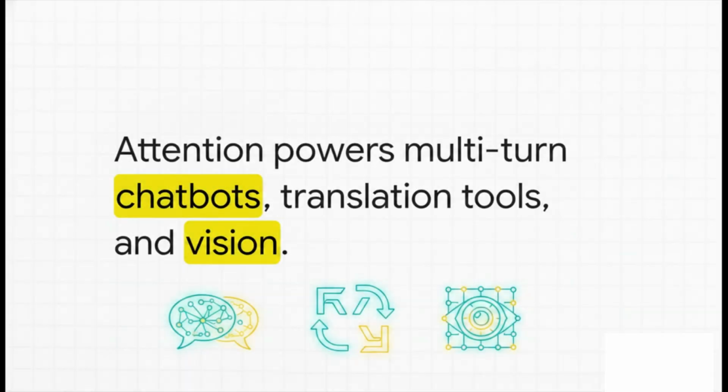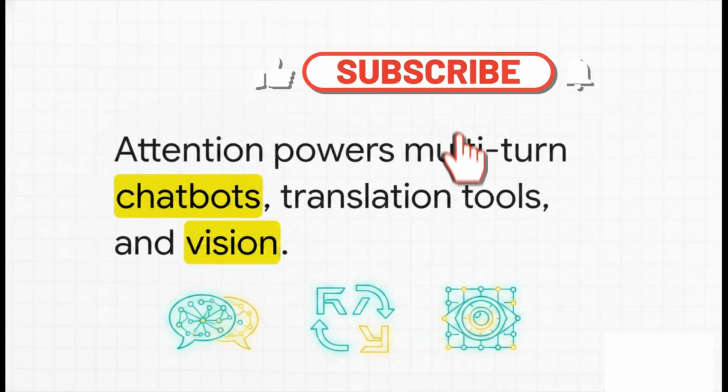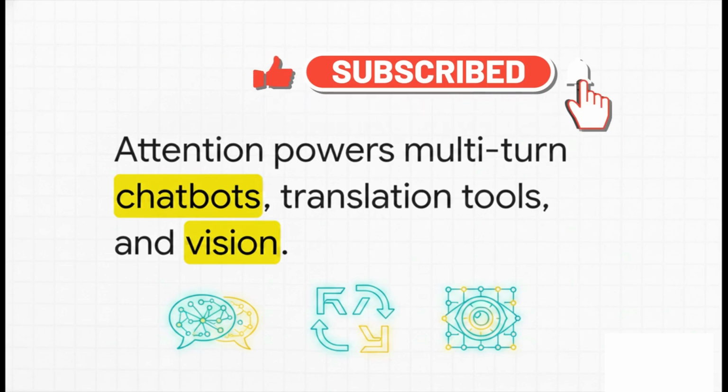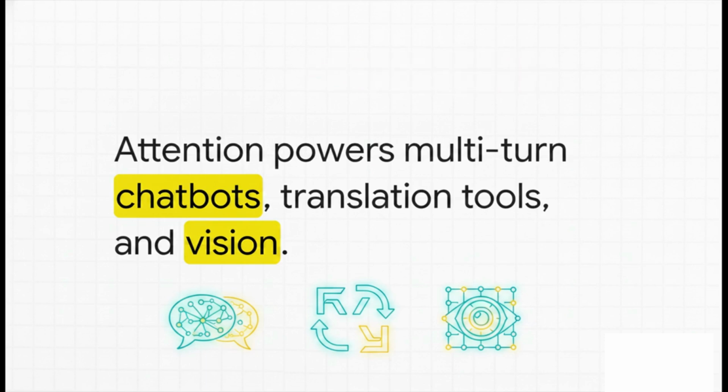And this is definitely not just theory on a whiteboard. This specific mechanism is the literal engine powering the AI tools we all use every single day. It's what correctly matches pronouns across complex languages in translation tools. It's the whole reason chatbots like Claude and ChatGPT can actually follow your multi-turn conversations without totally losing the plot. It powers everything from document summaries to code generation and even vision transformers that use attention to figure out which pixels in an image actually matter.